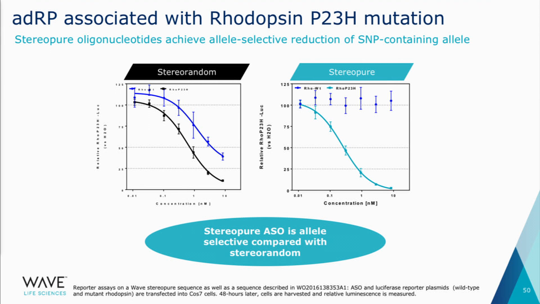Now, we utilize those technologies for allele selectivity for a couple of programs. One of our early programs that we're working on is adRP, focused on the P23H mutation. On the left, you see a stereorandom molecule pulled from published patents, which is claimed to be allele selective, yet you'll see it knocks down both wild type and mutant. But on the right, when we make a stereopure molecule, the wild type allele is completely intact. We knock it down 0, but we have complete knockdown of the mutant allele.